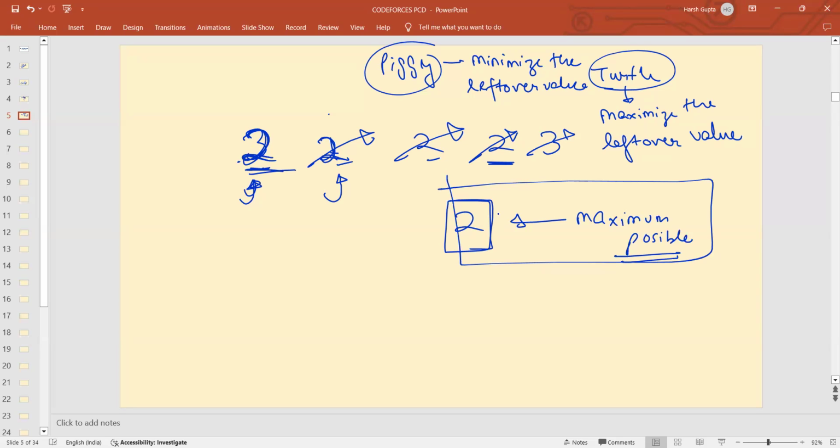So the question is: if both players are playing optimally, what is the leftover value in the array? Is the question clear to everyone? If anyone has any doubt with the question, kindly let me know. No doubts? Then if the question is clear, how can we solve this?